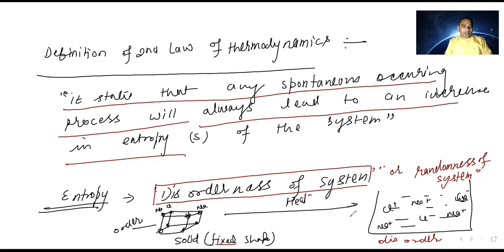Okay, let me try to write the entropy definition again.